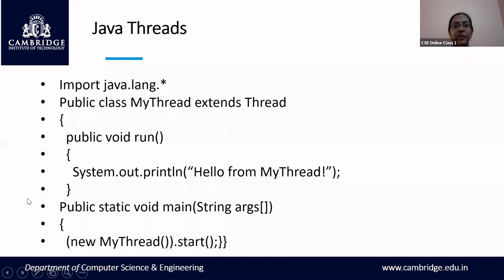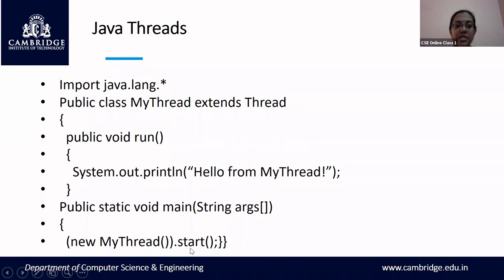And the third thread standard is the Java threads, which you have already come across in your Java, where Thread is a class. Thread is a built-in class which is defined under java.lang. You can inherit all the properties of this Thread class into a new class called mythread. So what a Thread class can perform, the same operations can be performed by mythread. You have already come across this, so I'll just brief it out.